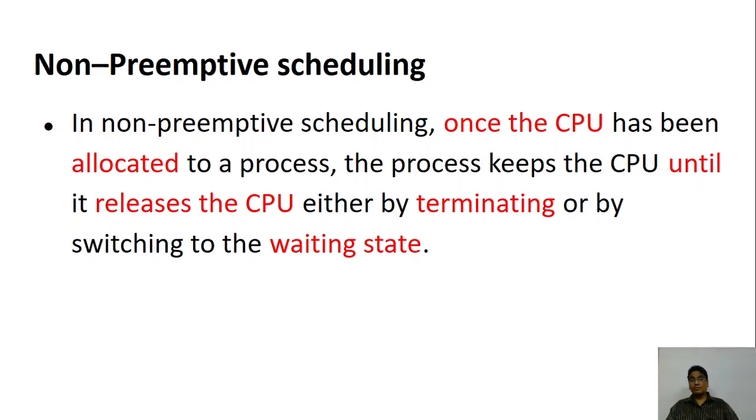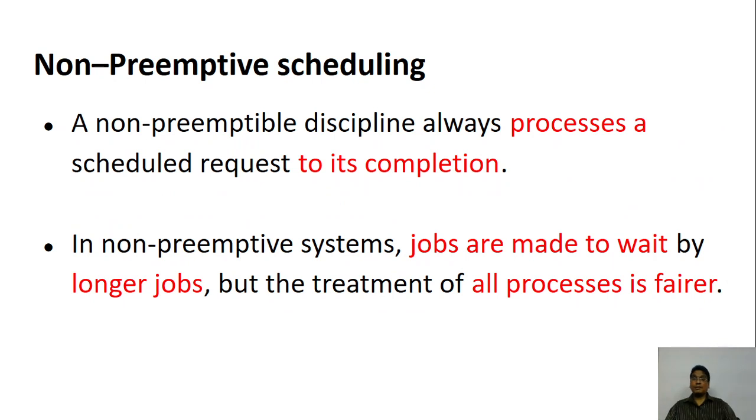What is the meaning of saying voluntary? The process terminates, or the process waits for an input output request. In that case, automatically it will be pulled out from the CPU. So in this case, once the CPU is given, the operating system has no control in stopping that process. The process itself must return the CPU back to the operating system. So this is called non-preemptive scheduling.